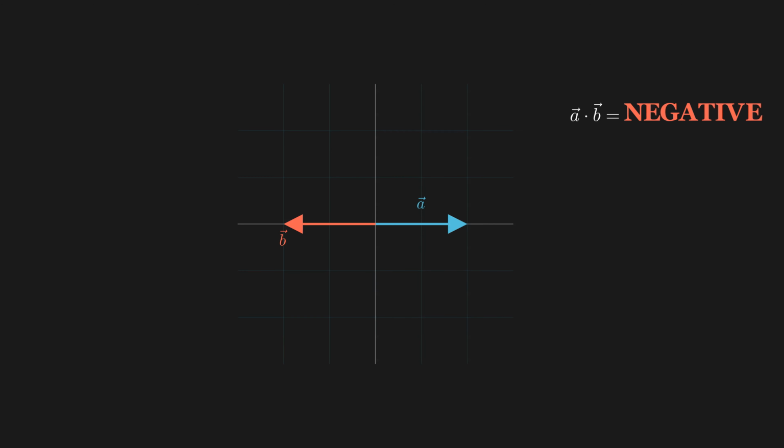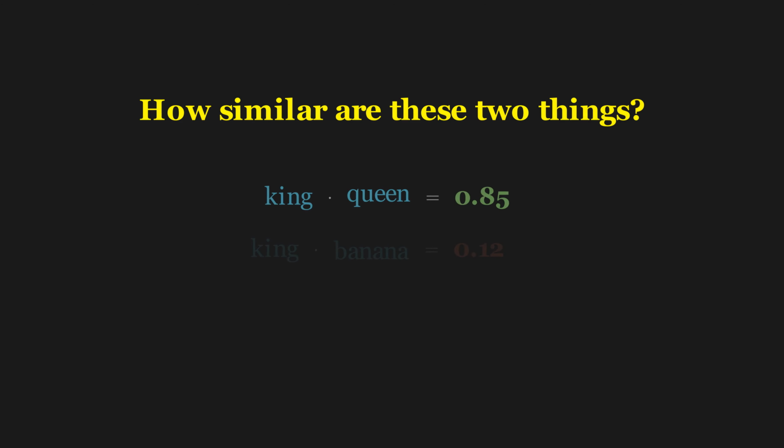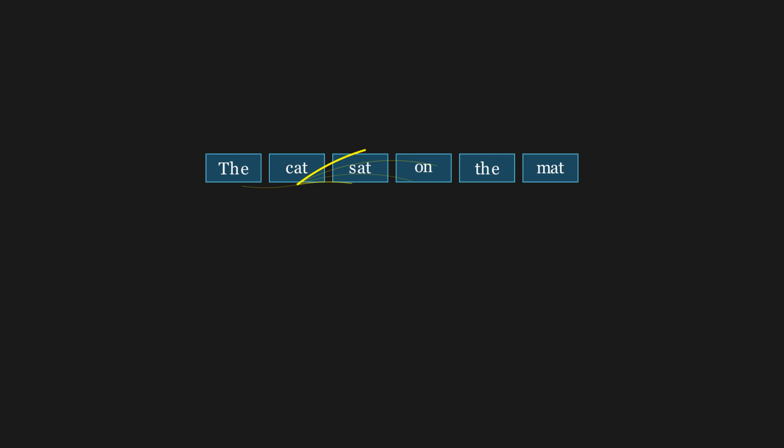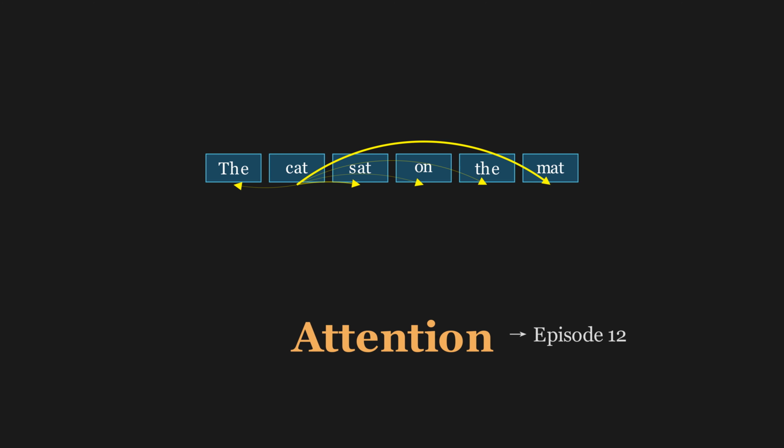In AI, the dot product answers one question. How similar are these 2 things? Similar words, high dot product. And here's the preview. When ChatGPT reads your message, it computes billions of dot products to measure how each word relates to every other word. This process is called attention, and it's the beating heart of modern AI. We'll build it from scratch in episode 12.